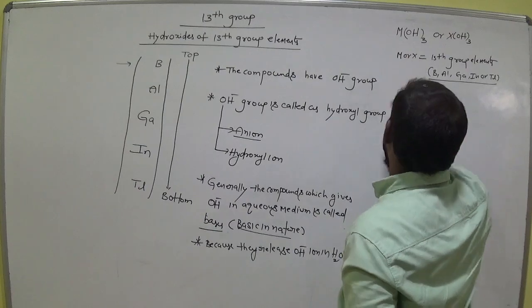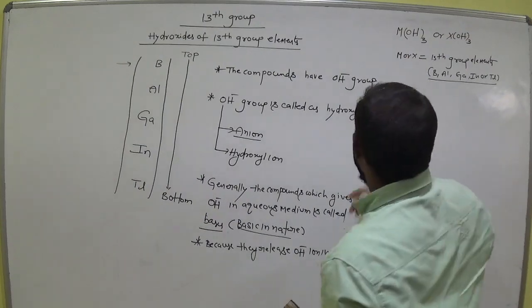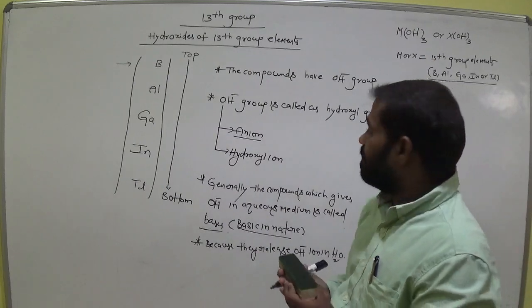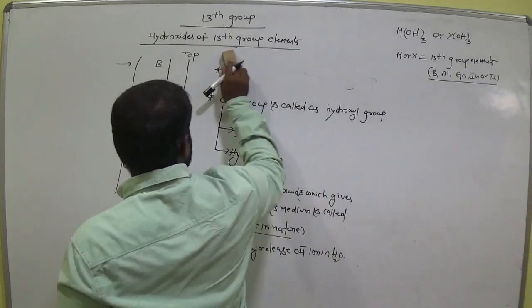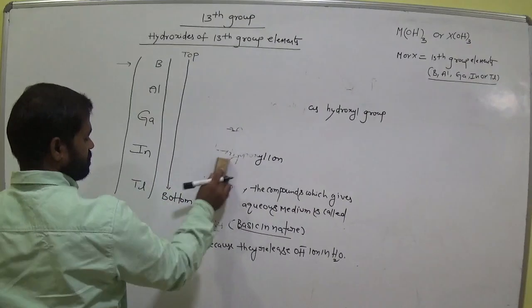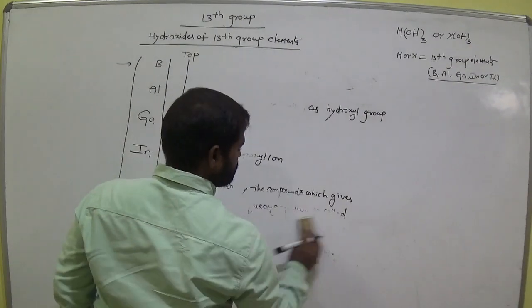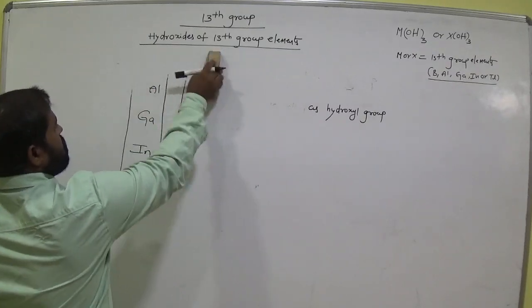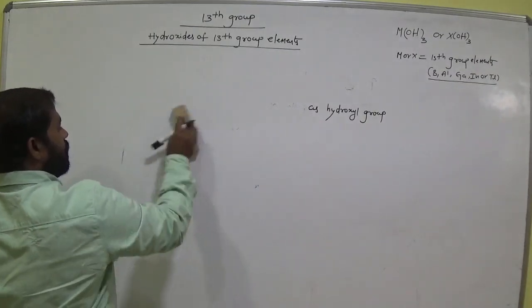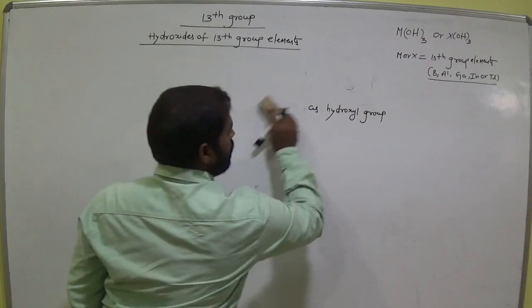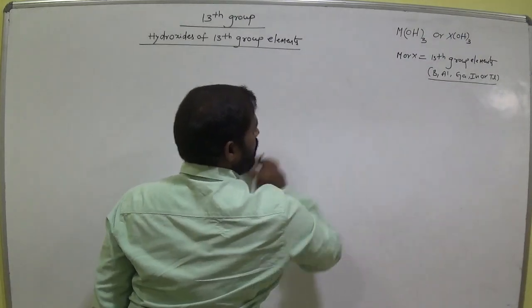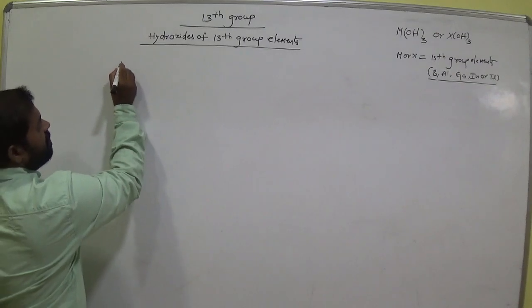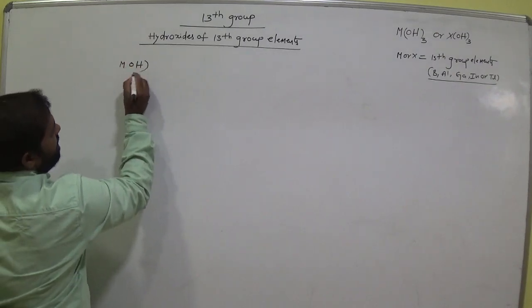Okay, is it clear? So where M or X means 13th group elements. Let's see, M(OH) taken thrice, am I right?